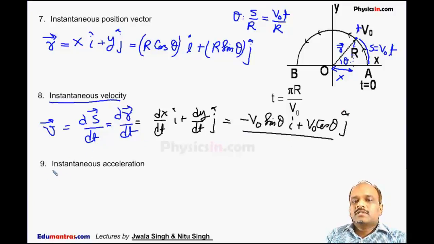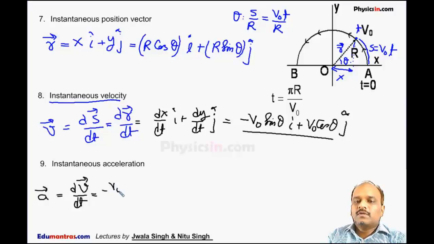The next heading is instantaneous acceleration. Instantaneous acceleration is defined as the rate of change of instantaneous velocity. It is dv by dt. Now if I differentiate this velocity again, it comes out to be minus v naught square by r cos theta i cap minus v naught square by r sin theta j cap.